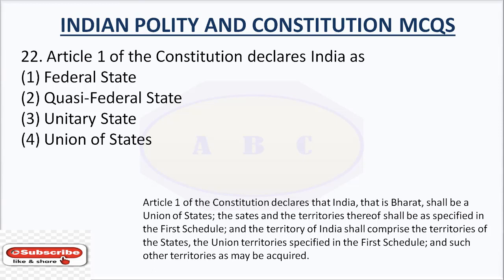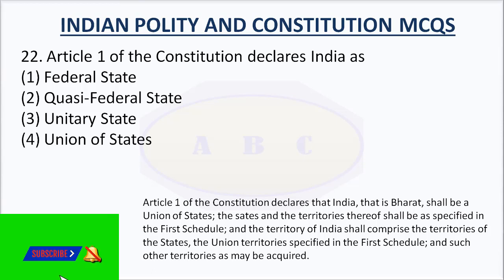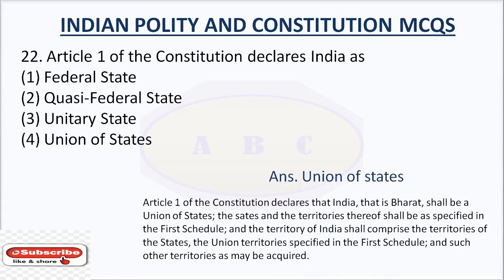Question number 22. Article 1 of the Constitution declares India as option number 1 federal state, option number 2 quasi-federal state, option number 3 unitary state, option number 4 union of states. The answer is Union of States.